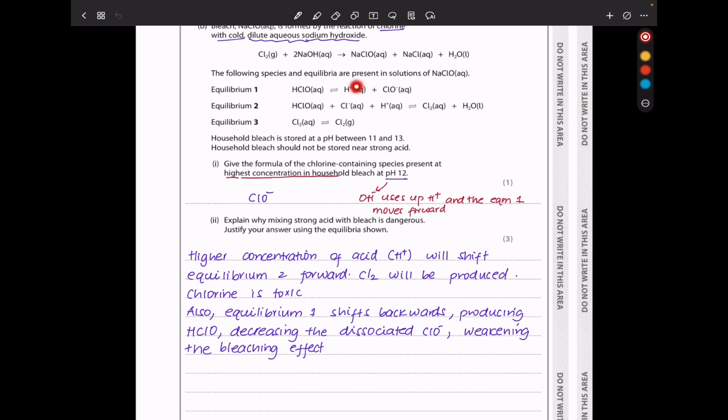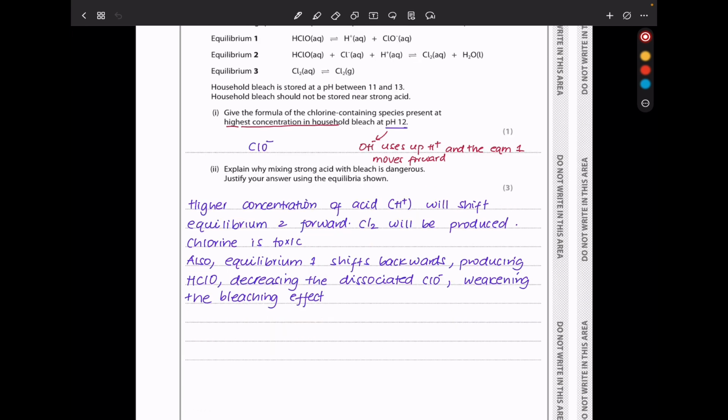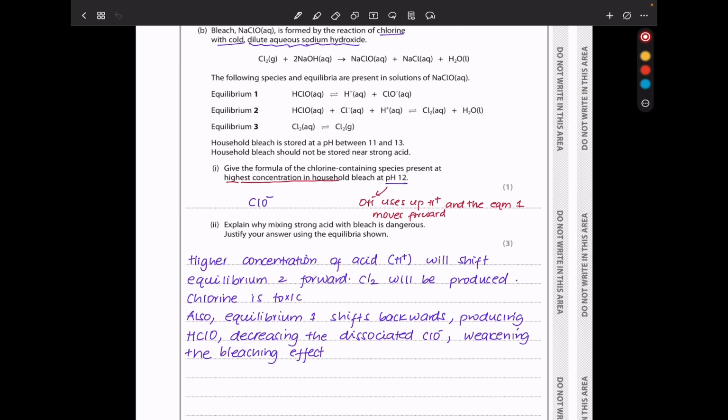When the pH is 12, this is going to be neutralized. So the forward reaction is going to occur in this case, producing more of this. So it's going to be ClO minus. Explain why mixing strong acid with bleach is dangerous. Justify your answer using the equilibrium shown.